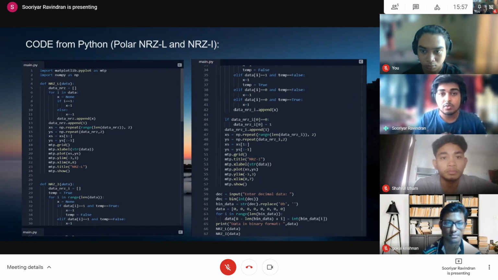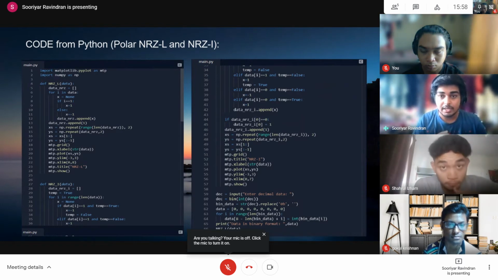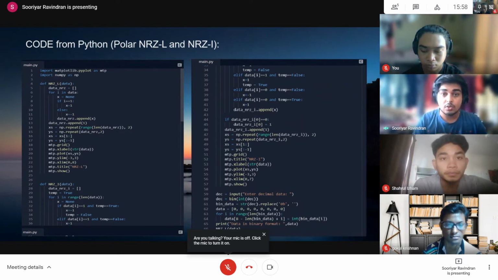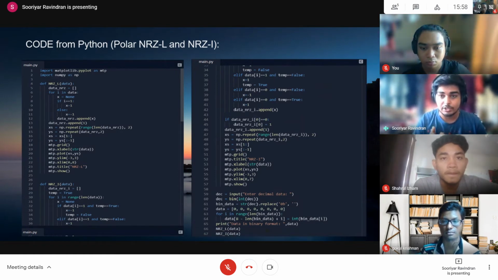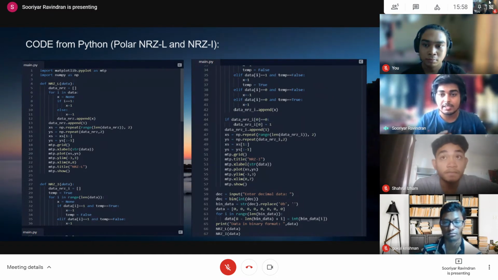And now let's go to polar NRZ-I. As I said before, it's almost similar to unipolar NRZ-I. The only change we have to make is in the if-else statement, where if the value is 1, inversion will occur, but it doesn't go to 0, it goes straight to -1. And if the value of 1 is false, which means it's not 1 but instead 0, there will be no inversion.